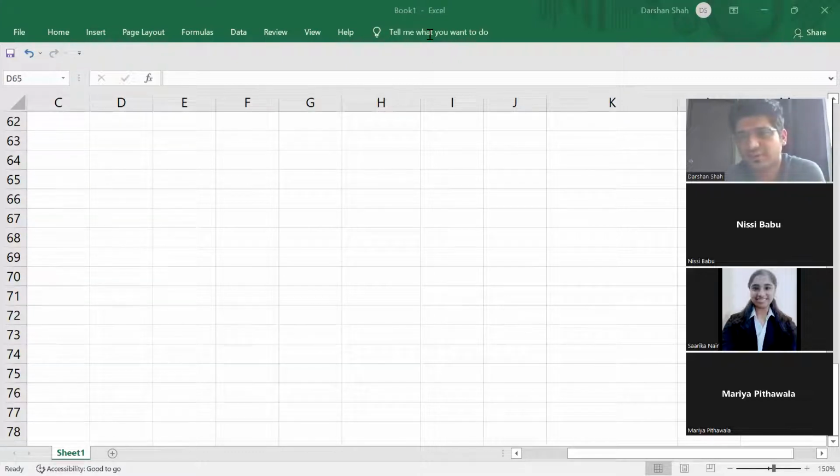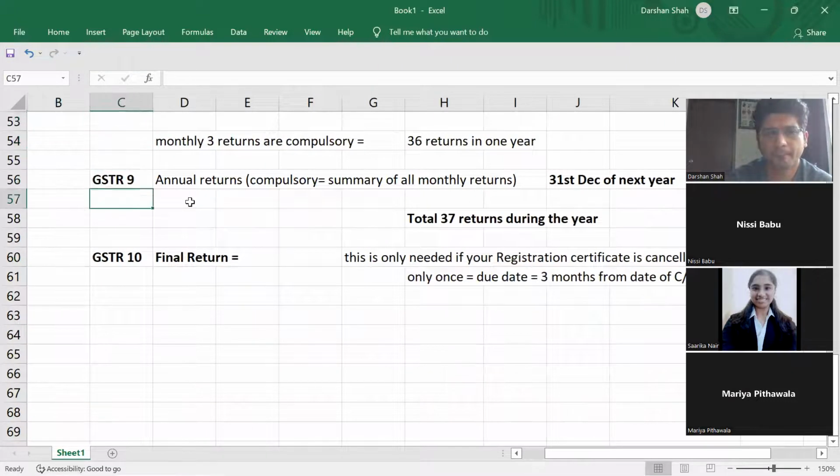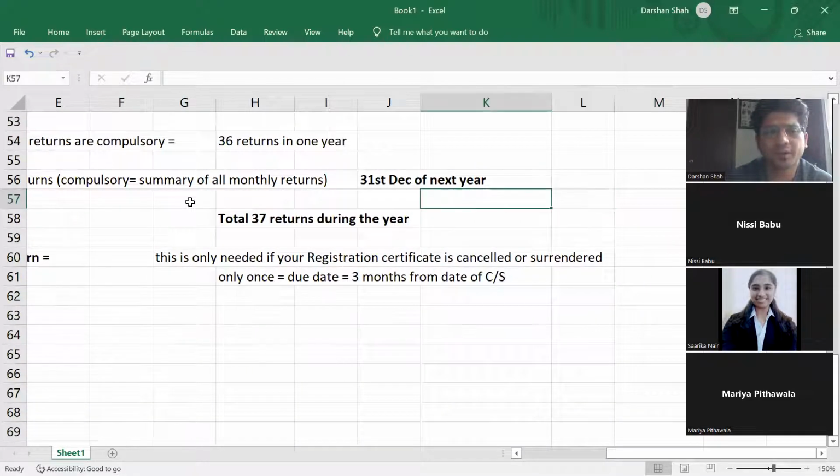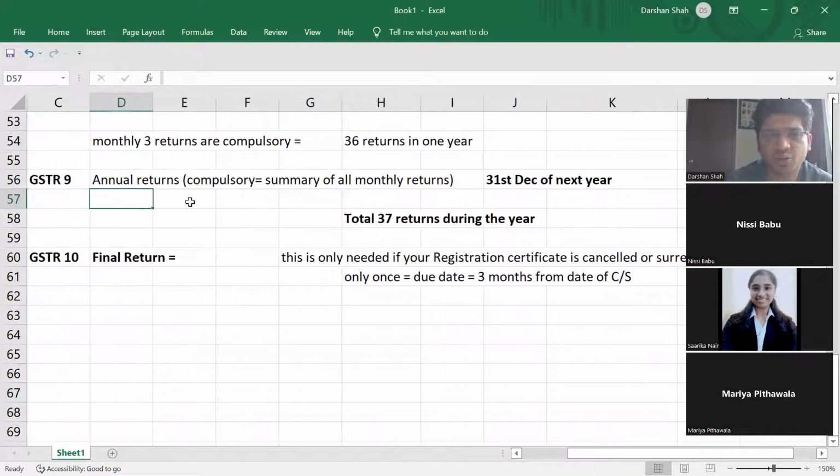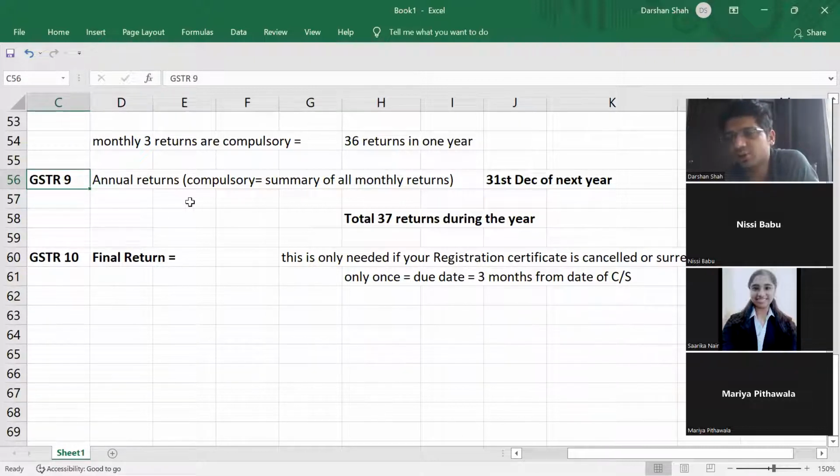Sir, in the annual return, GSTR 9, it will just show the receivable from the government, the negative figure. Anyway, in each return it will show. In the monthly return also, if I'm payable to government, it will show; if I'm receivable from government, it will show, no problem. And annual will be cumulative, a summary of all monthly returns.